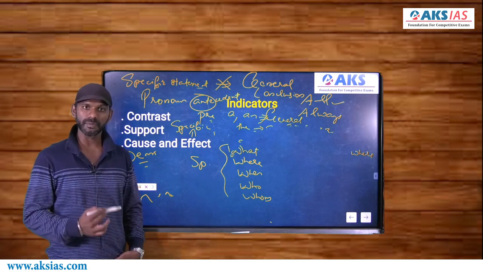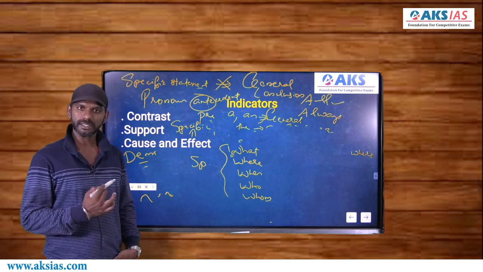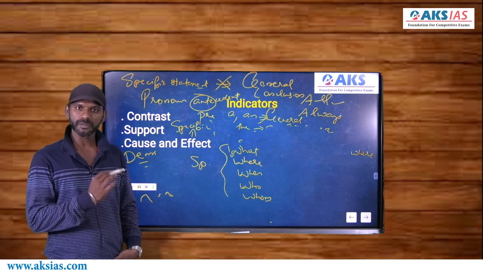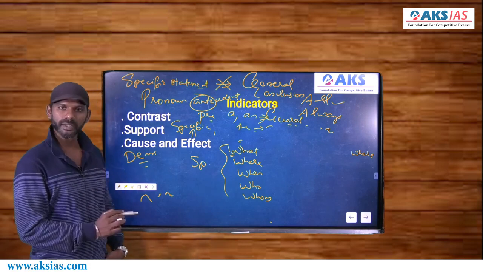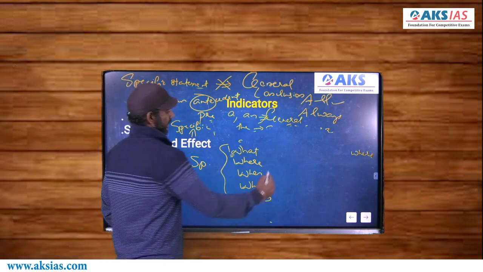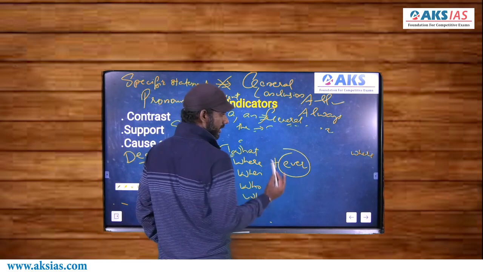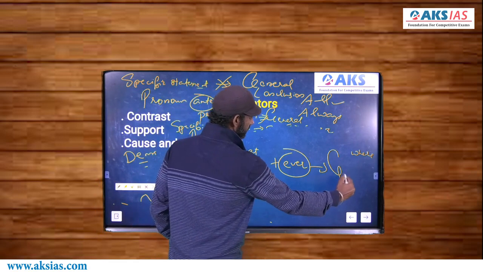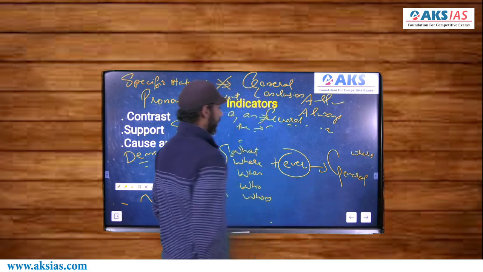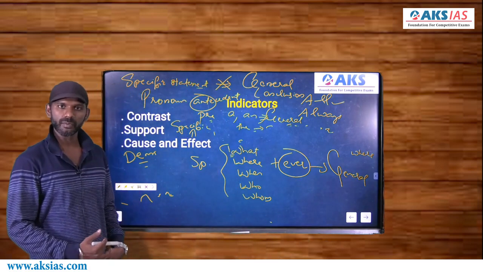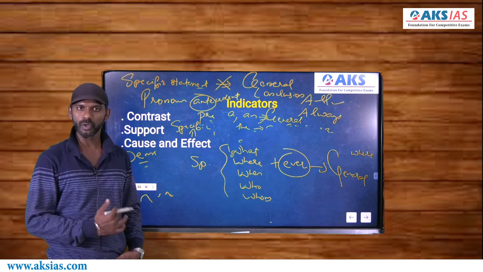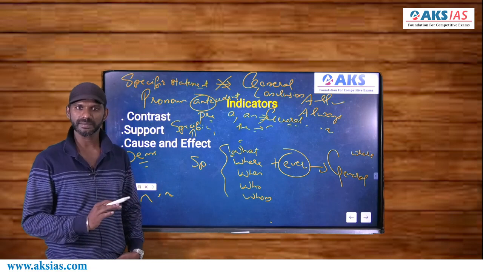Where is used to refer to a specific place. When, specific time. Who and whom, specific persons. Right. So these words are taken as specific. Whenever is added to them, they become general. That means whatever is general, wherever, whenever, whoever, whomever, all these are general.